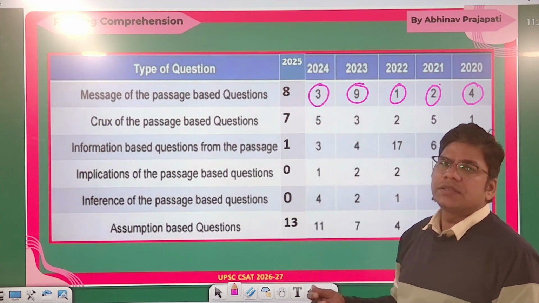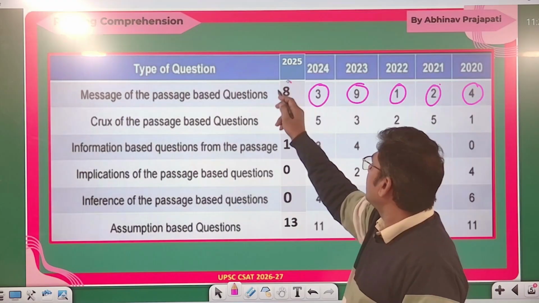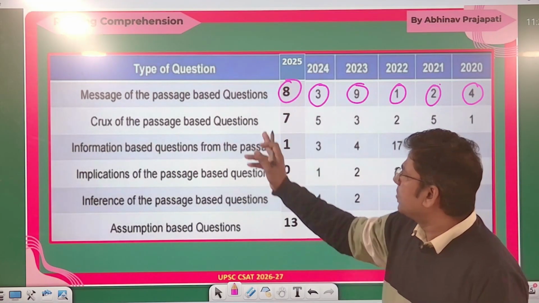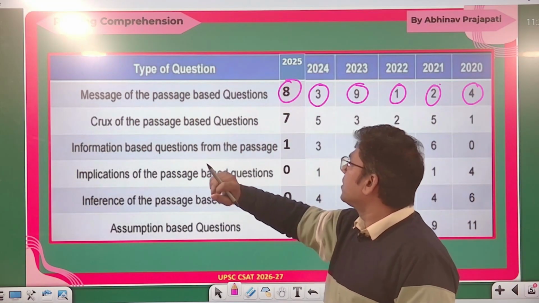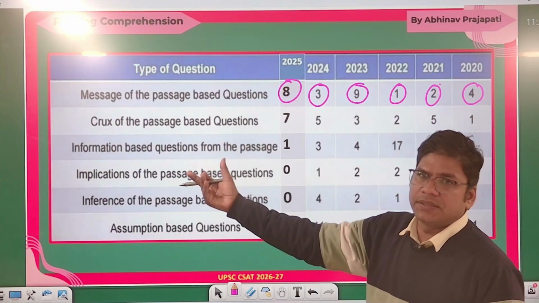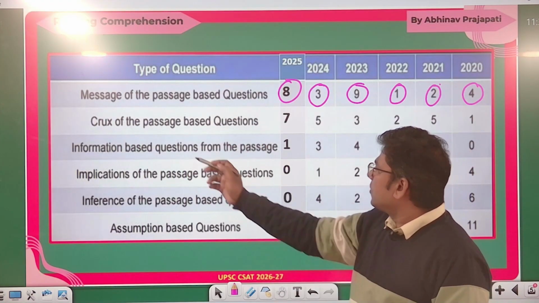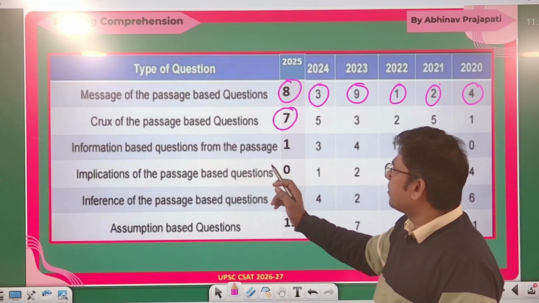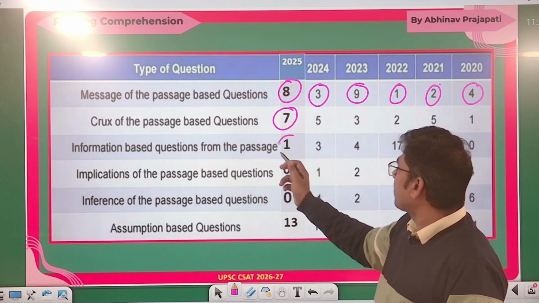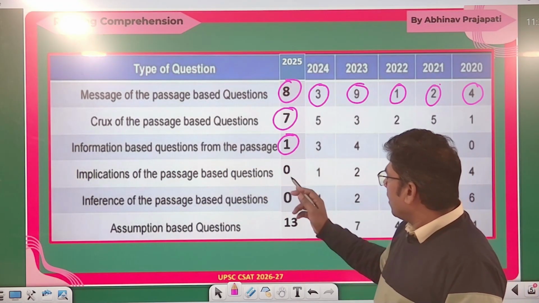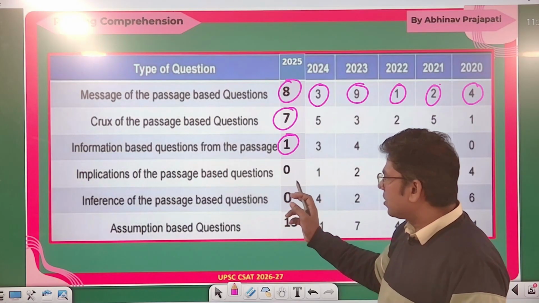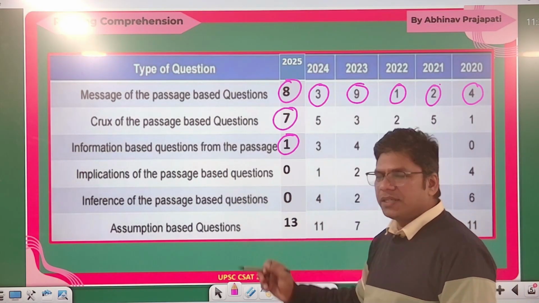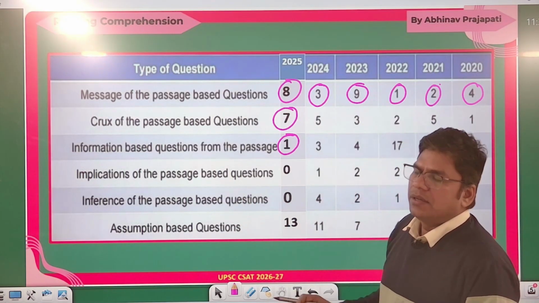In 24 there were 3 questions, and last year there were 8 questions from this type, the message of the passage based question. Crux based questions, in 25 there were 7. Information based, that is fact based, 1 question. No question was based on implication, and inference based questions were also not there last year.